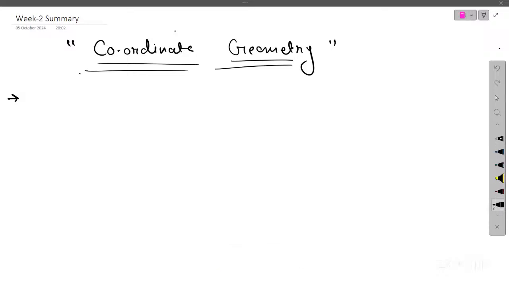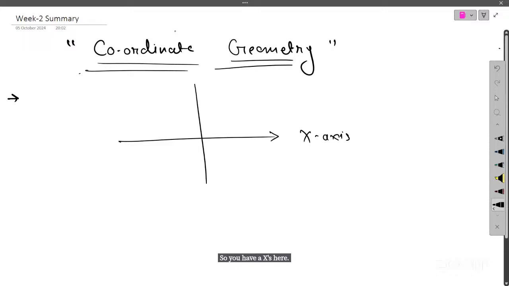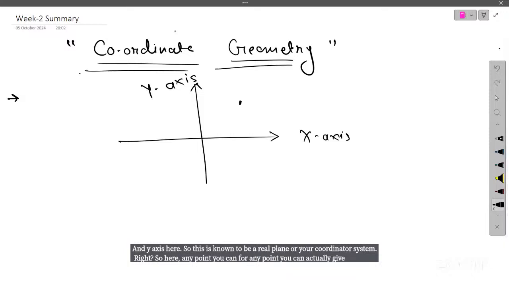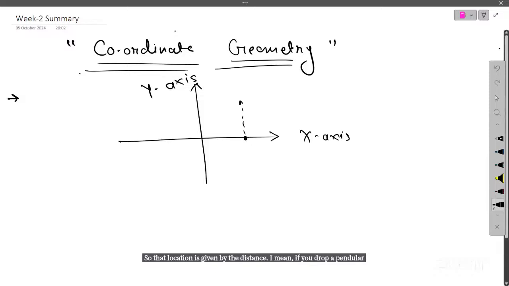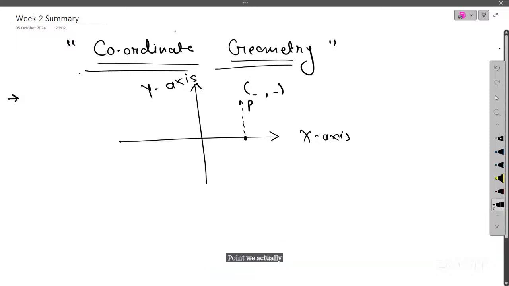So, coordinate system. First we understand what our real plane is. Real plane means you have an x-axis here and a y-axis here. This is known as your real plane or your coordinate system, right? For any point you can give a precise location, that is, how you can reach that point. That location is given by distances. If you draw a perpendicular here, you will find a distance. You have some x coordinate of your point. Suppose this is a point P, then this point P has 2 coordinates. First is its x coordinate, so let's name it x1, and the second is the y coordinate.